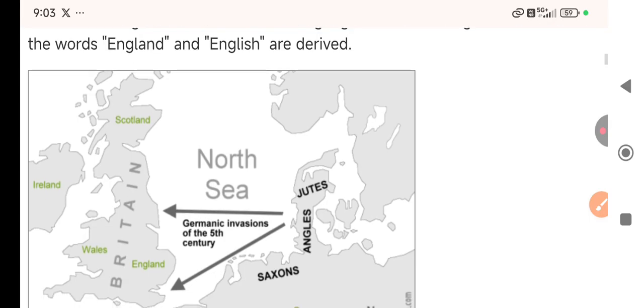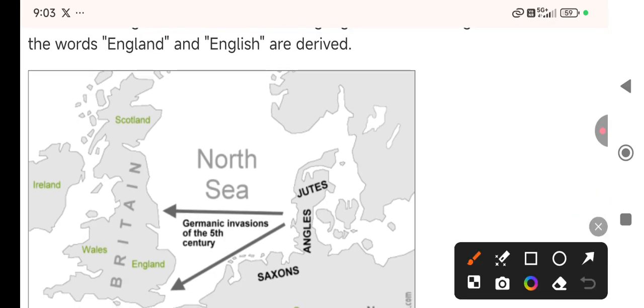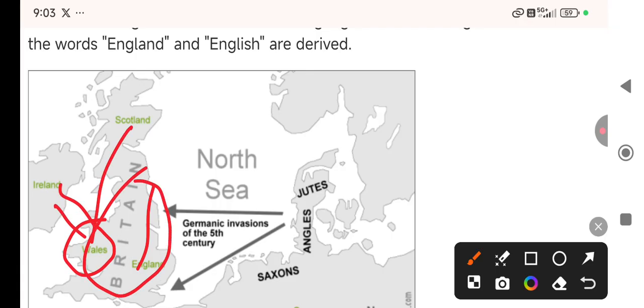They had to go actually. They were innocent people, local people from Britain. They shifted to Wales, Scotland, and Ireland, so they had to go, and they were pushed away by these tribes.